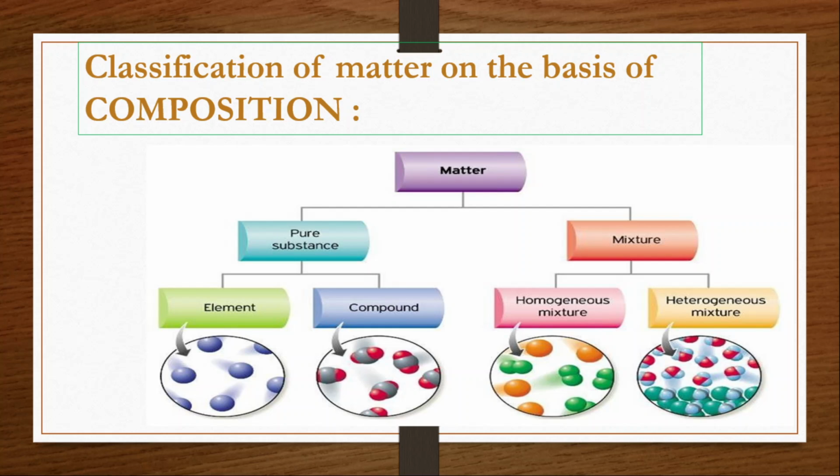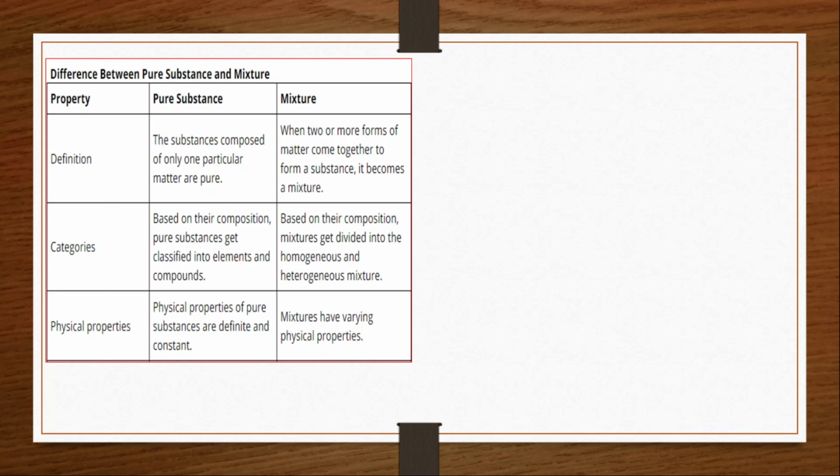When we say a similar kind of particle, or only one kind of particle, you can observe here that we have again classified: we have element as well as compound. Before moving to the further classifications, we shall study what is a pure substance and what is a mixture.